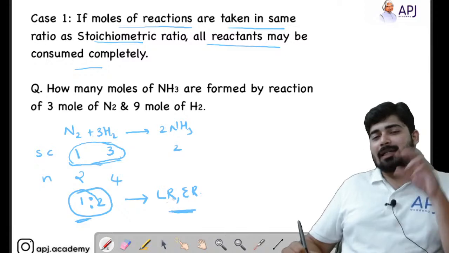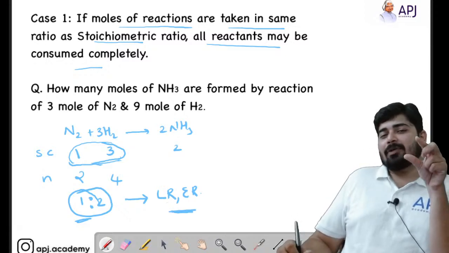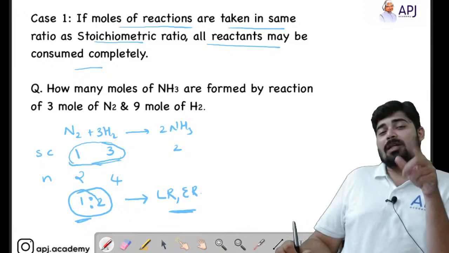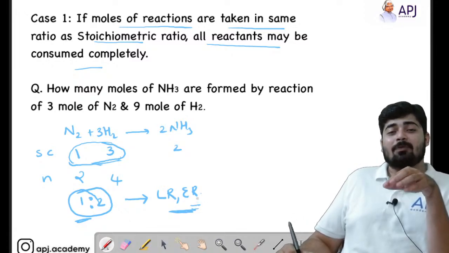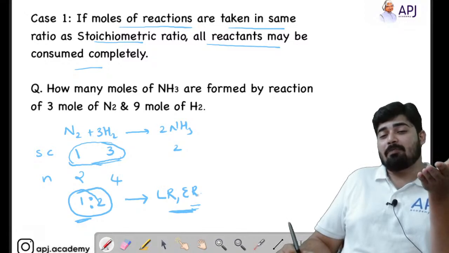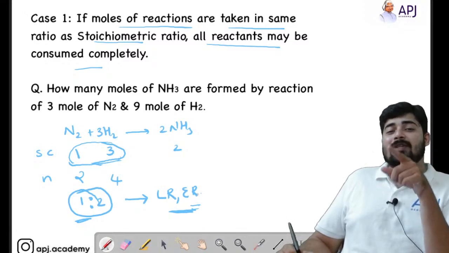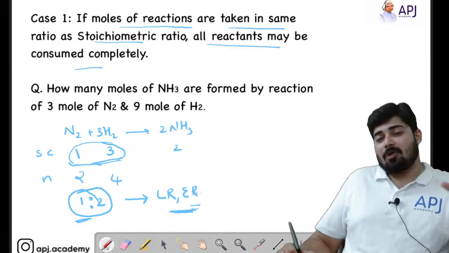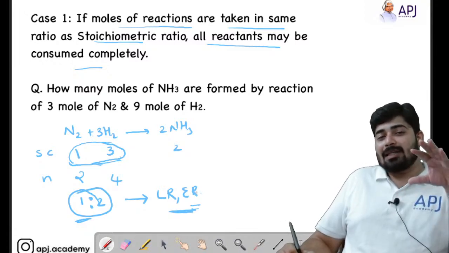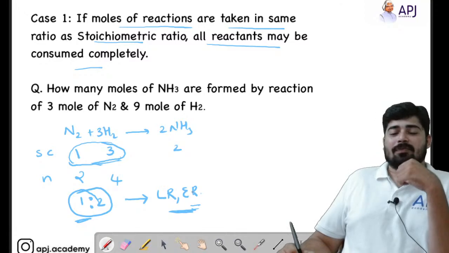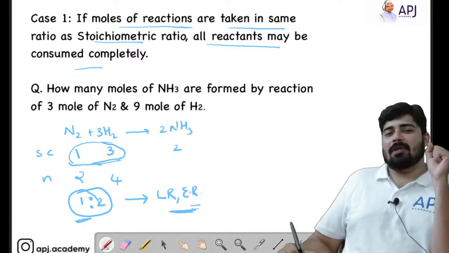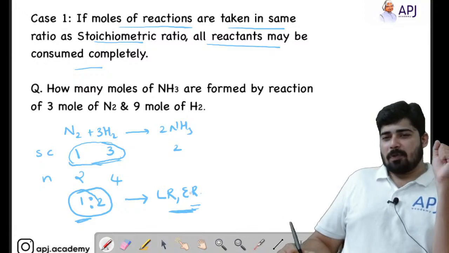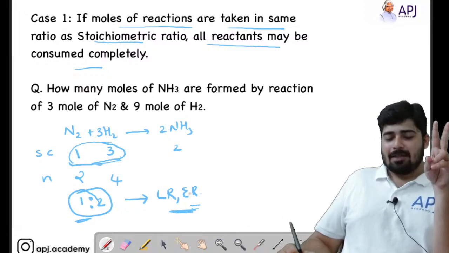Limiting reagent means the particular reagent which gets consumed completely. The excess reagent does not get consumed completely. In fact, after the reaction is completed, the excess reagent will remain behind. That means the excess reagent will be left over after completing the reaction. Only the limiting reagent will get completely consumed. So these are the two cases that you have to study.